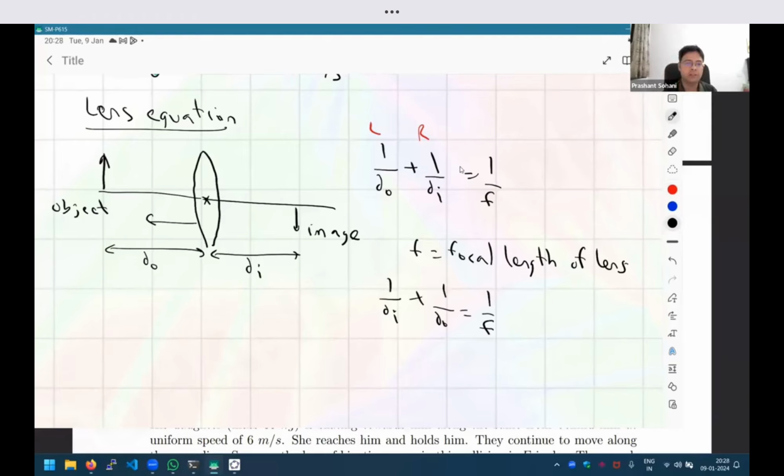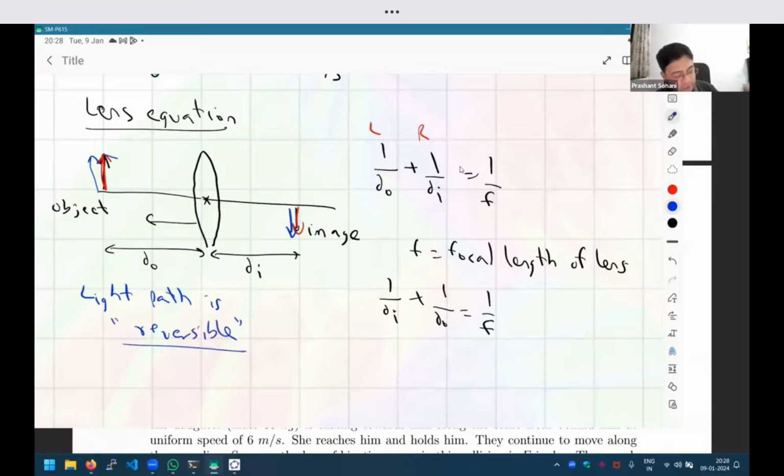But doesn't that mean that somehow what you call object and what you call image is completely arbitrary? That if the object is placed here, the image is formed here. But what the equation tells us is that if somebody keeps the object here, the image is going to get formed here. So the principle is that the light path is reversible. Okay, this is a very important concept, that it is reversible.